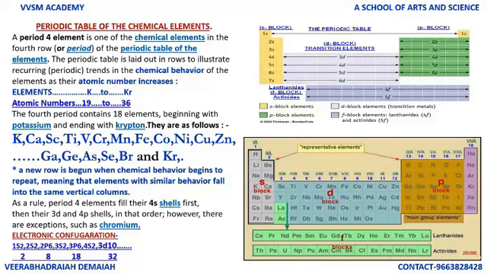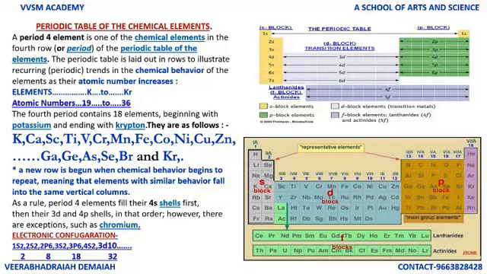As a rule, period 4 elements fill their 4s shells first and then their 3d and 4p shells in that order. However, there are exceptions such as chromium. Hence, electronic configuration starting from 1s2, 2s2, 2p6, 3s2, 3p6, 4s2, 3d10, like this. That is the maximum number of electrons in each principal shell and s, p, d, f orbitals: 2, 8, 18, 32.